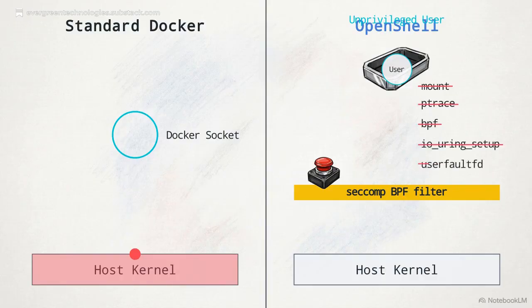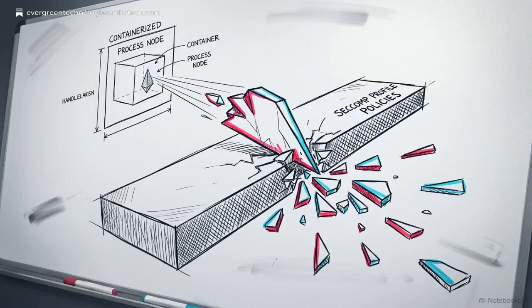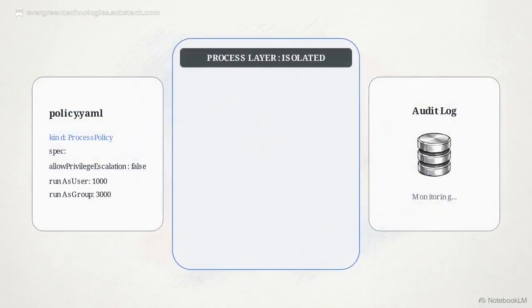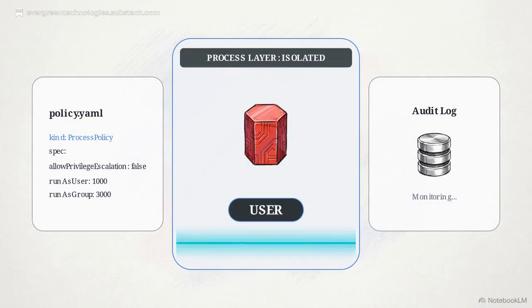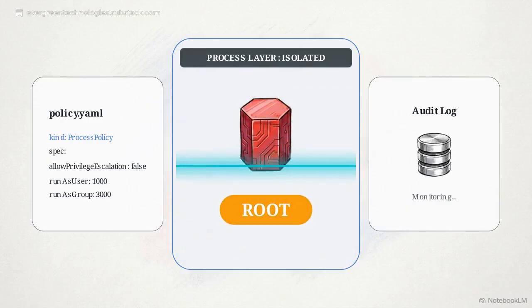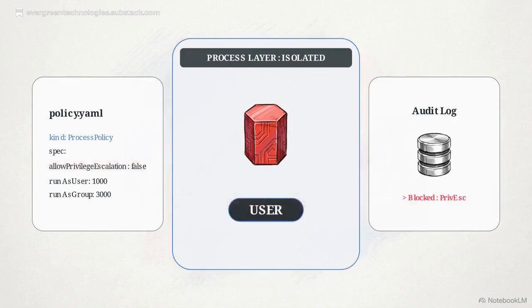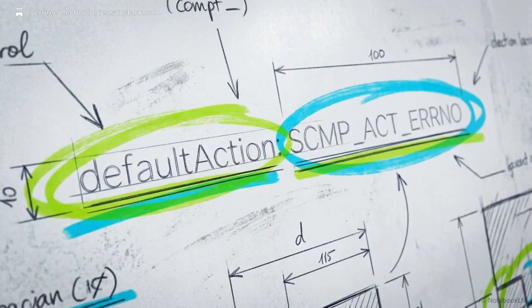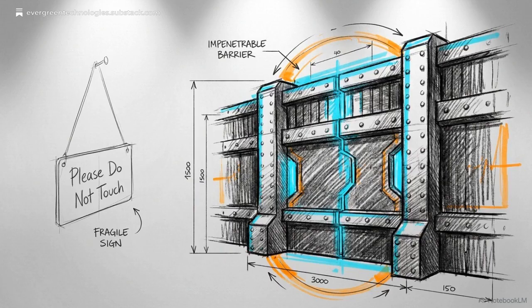seccomp BPF filter. This filter specifically blocks the system calls that container escapes rely on, including mount, ptrace, BPF, and namespace creation with clone new user. Without the ability to mount volumes or spin up new user namespaces, all documented container escape vectors are structurally neutralized. Furthermore, pre-execution validation checks automatically reject any internal attempt by the agent to elevate its own run user status to root. Migrating process control to seccomp BPF transforms agent security.